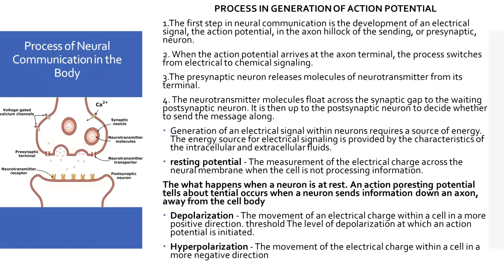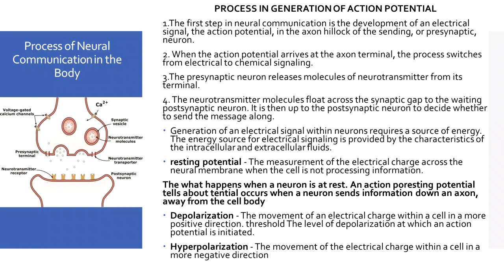Okay, in the processing of an action potential, there is a series of steps. An action potential is the activity wherein electrical impulses are transferred throughout your body. In neural communication, there is a development of an electrical signal. This is what they call the action potential. It is sent from the axon hillock of the presynaptic neuron.